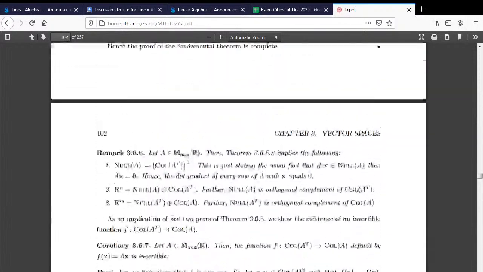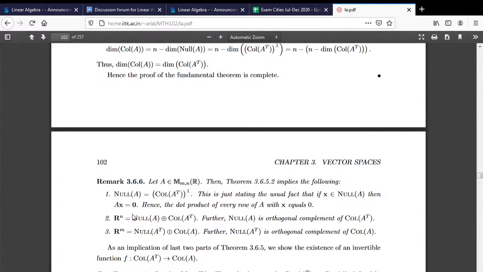Alright. So that's what is explained here, this is the fundamental theorem of linear algebra, where we say that null space of A is equal to column space of A transpose perp, that is, it is perpendicular to the column space of A transpose, which means row space of A. Alright.